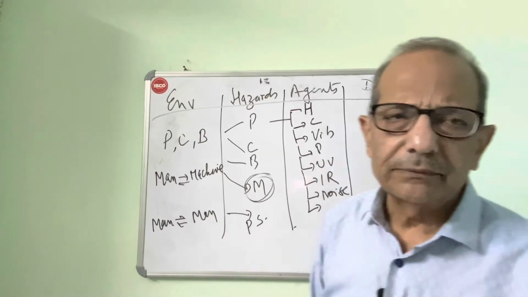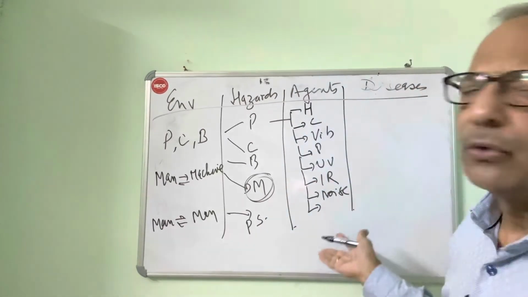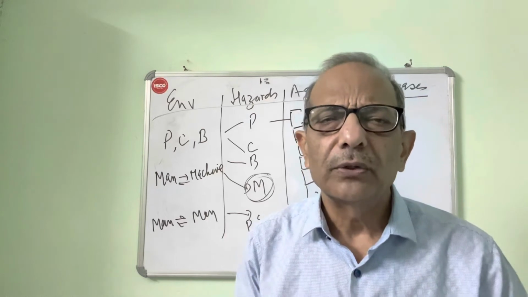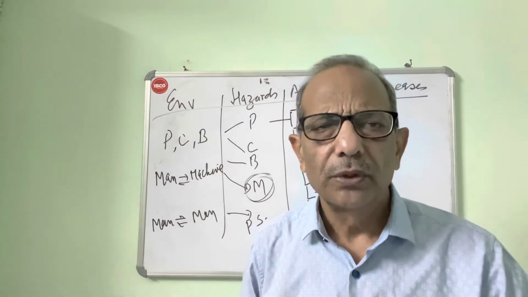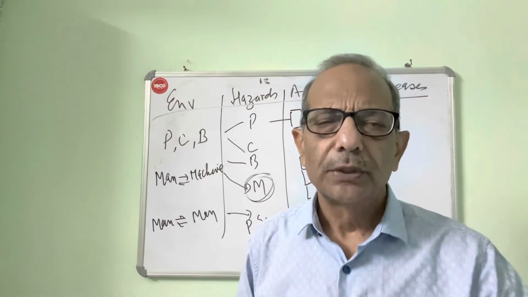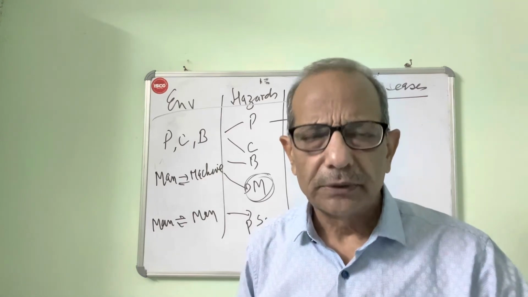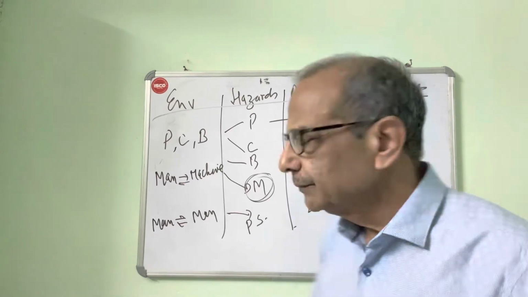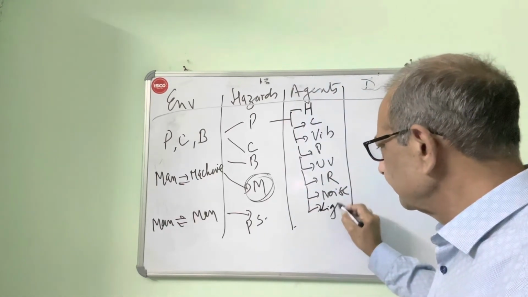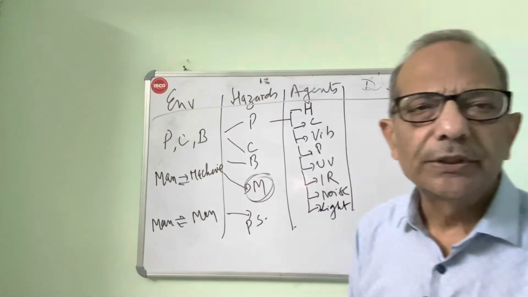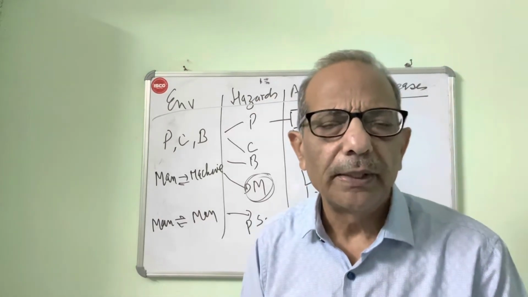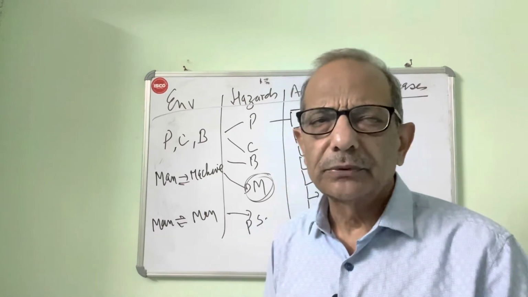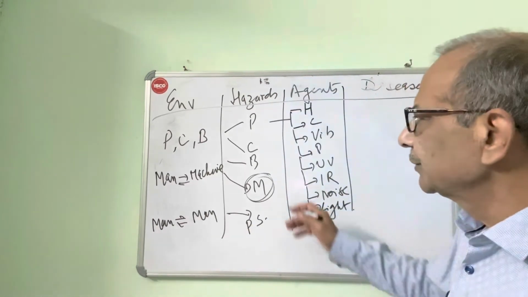So remember, in physical environment we are talking of heat, cold, vibration, pressure, noise, ionizing radiation, UV radiation, and there can be light. So these are our physical environment in an industry. Think of industries, it can be in any occupation.